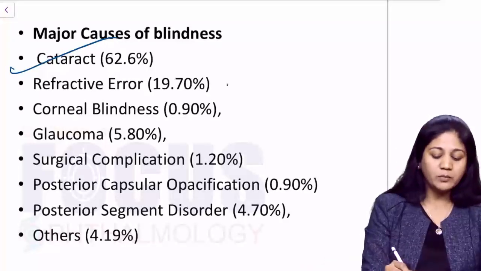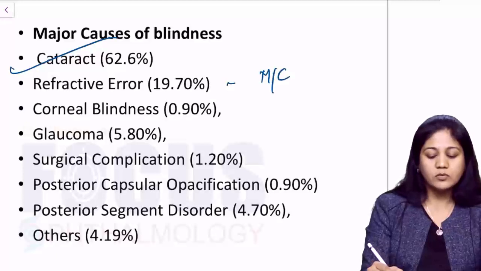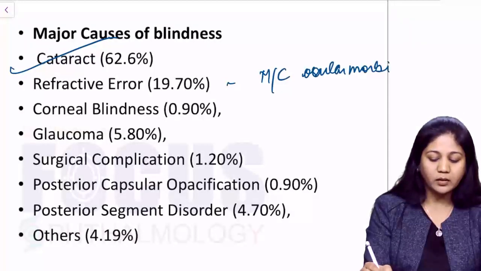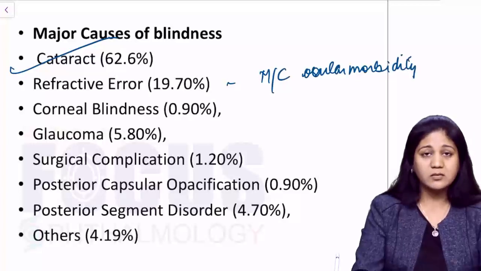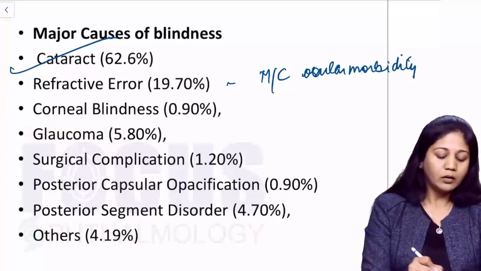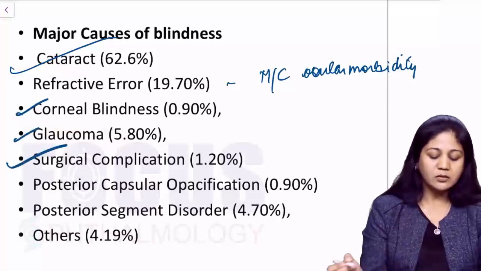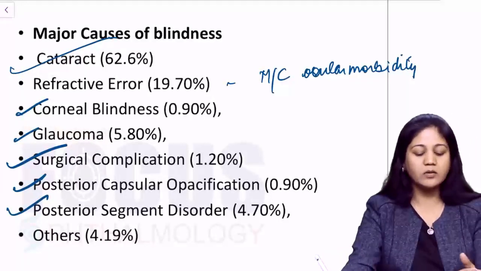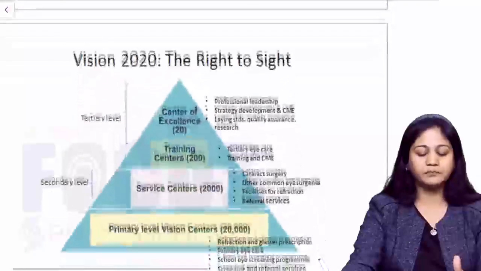Refractive error is very important, and also this is the most common cause of ocular morbidity worldwide. So morbidity is not blindness, it is just that the patient has a problem related to the eye. Now, corneal blindness, glaucoma, surgical complications, PCO formation, and posterior segment disorders are other causes of blindness in India.